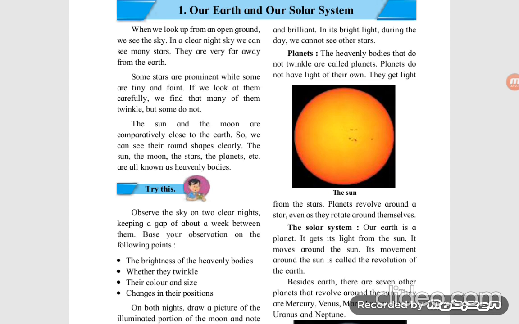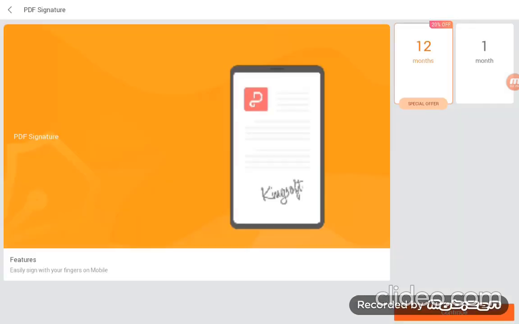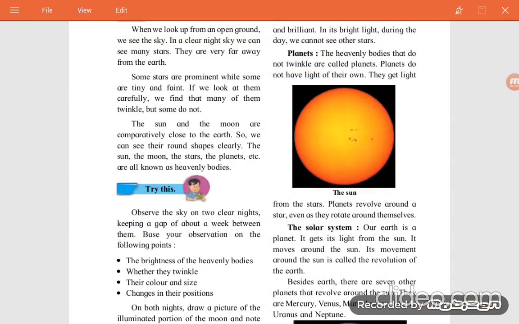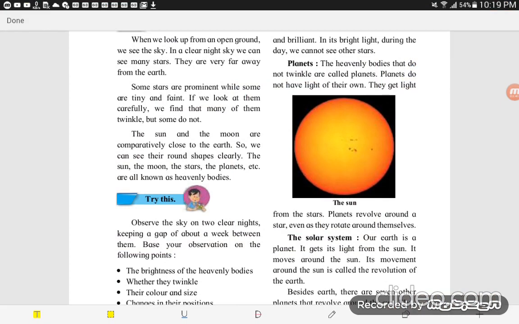Then the answer is: the sun, the moon and the planets, etc. are known as the heavenly bodies.